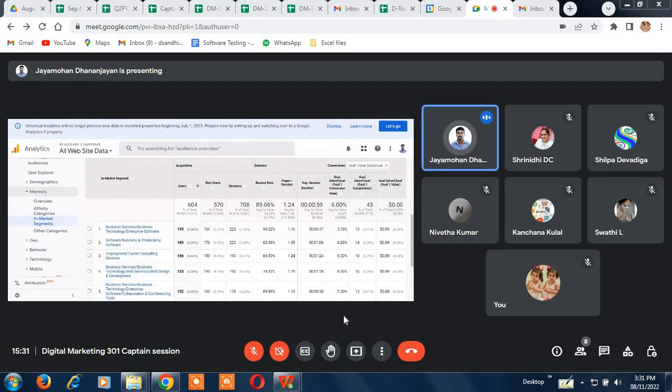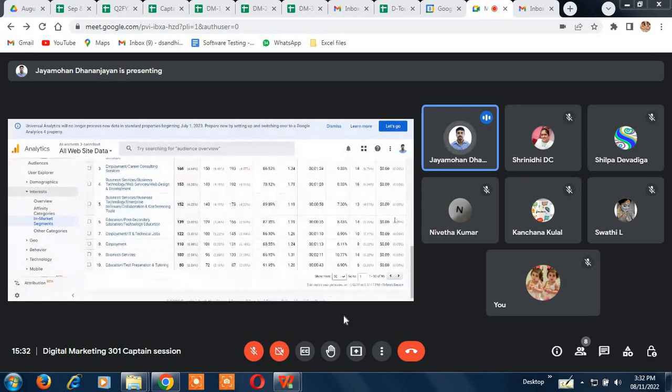So here, if you see conversions, goal 1, okay, our goal 1 is a conversion trend. So this is the goal that has been set by our company. So conversions means doing some activity, either clicking on it, filling the form, or contacting us. There are so many ways we pick the goal. And this one, completions. Actually, how many people tried to open the form and how many people actually completed it? So that much.